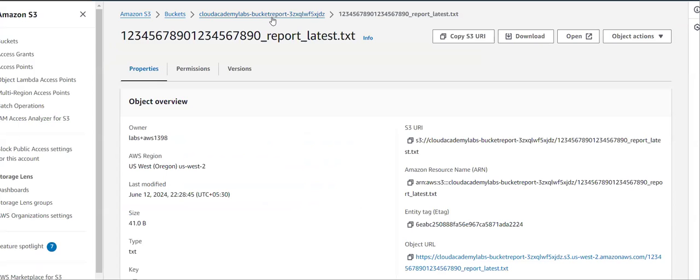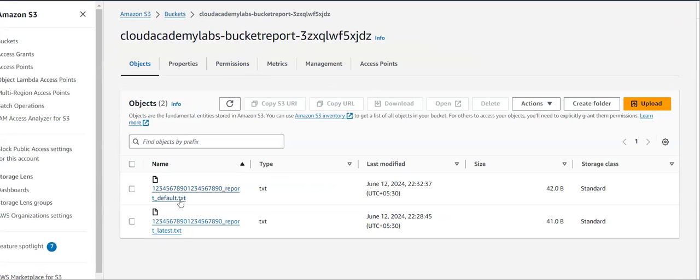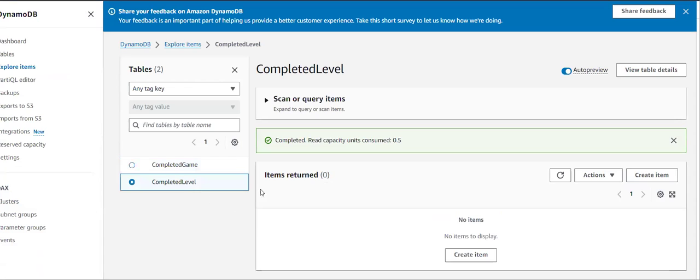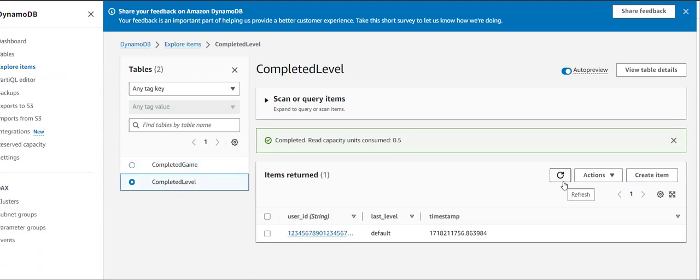Now I'm just moving back to my S3 bucket. So previously I have one report. Now I have one more report generated. Now let's verify whether it was stored my result in this complete level or not by reloading this. You can see I have that data as well, right? Yes.